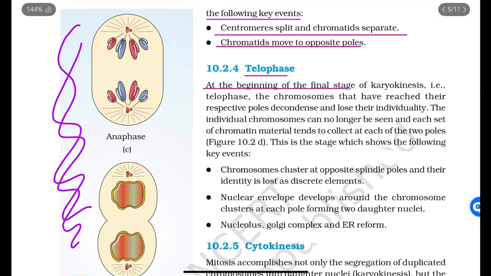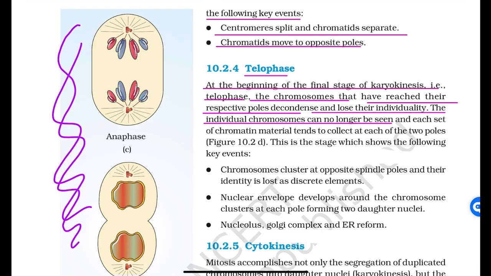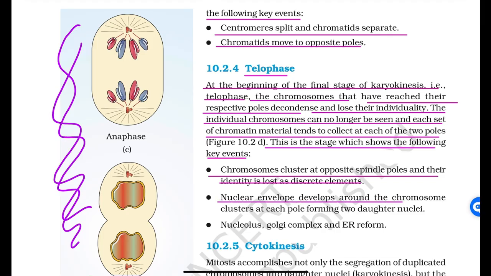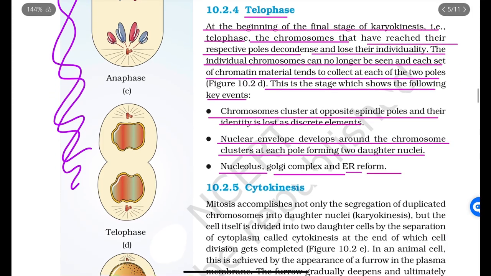Telophase. At the beginning of the final stage of karyokinesis, that is telophase, the chromosomes that have reached their respective poles decondense and lose their individuality. The individual chromosomes can no longer be seen, and the chromatin material tends to collect at each of the 2 poles. This is a stage which shows the following key events. First, chromosomes cluster at opposite spindle poles and their identity is lost as discrete elements. Second, a nuclear envelope develops around the chromosome clusters at each pole, forming 2 daughter nuclei. Third, nucleolus, Golgi complex and ER reform.